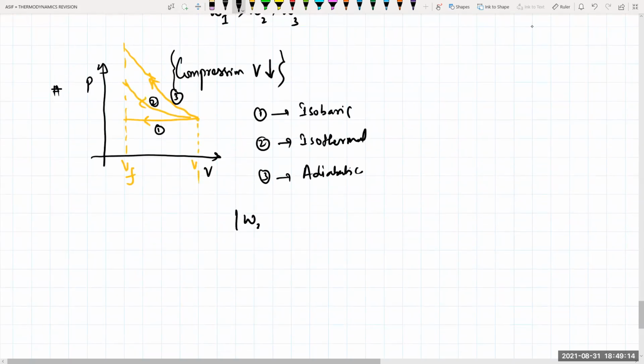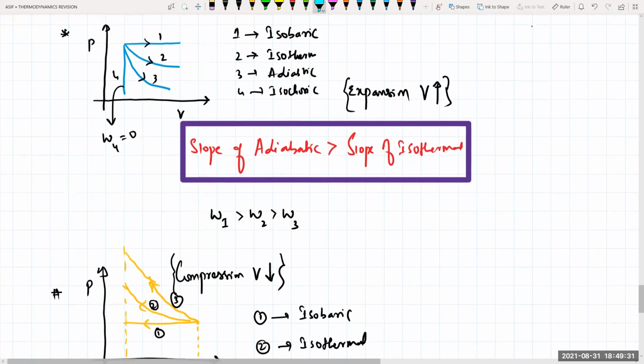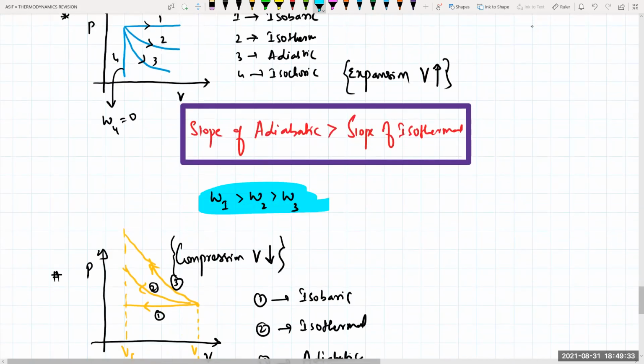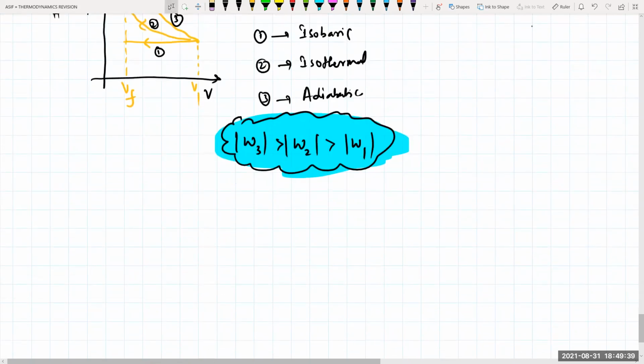In this case, the magnitude of the work done in 3 will be greater than the magnitude of 2, and that will be greater than the magnitude of 1. Very important relation. You need to remember this, because the more you practice, the better you remember. Otherwise, every time you go for the proof, it will consume your time. This is the shortest way to revise the complete concepts in a given situation. Clear? Next one.